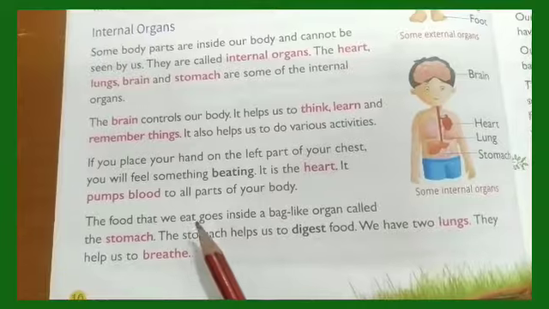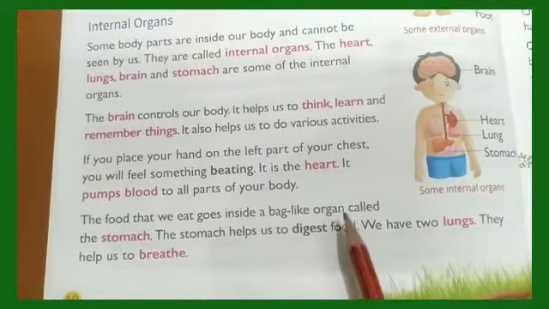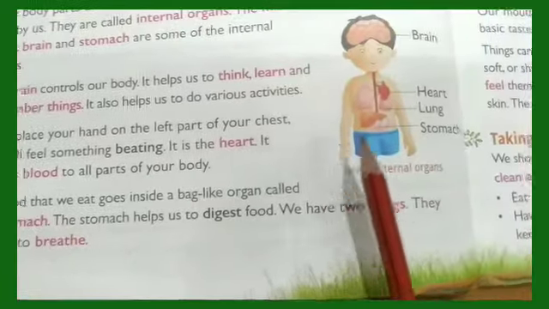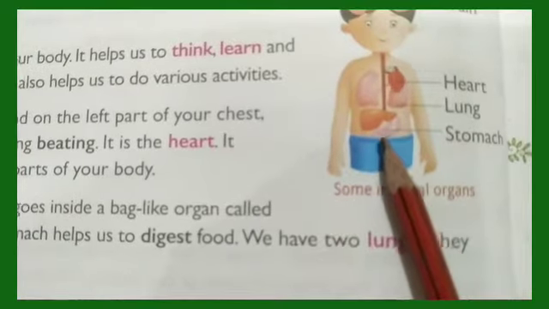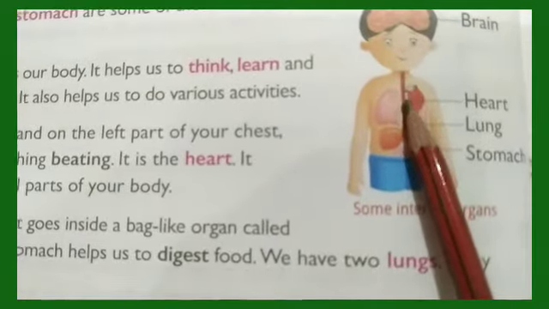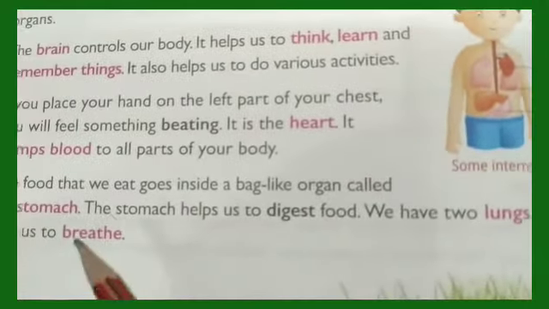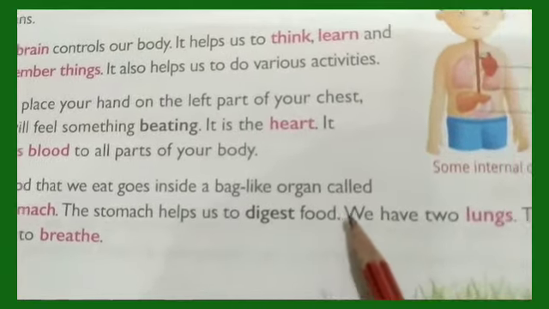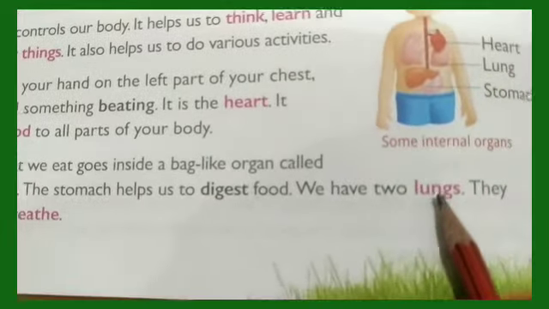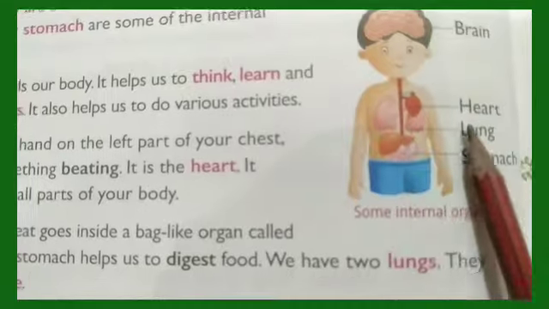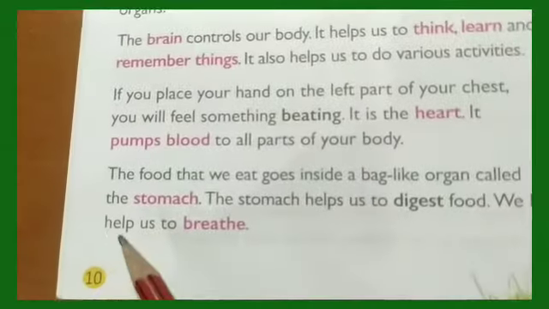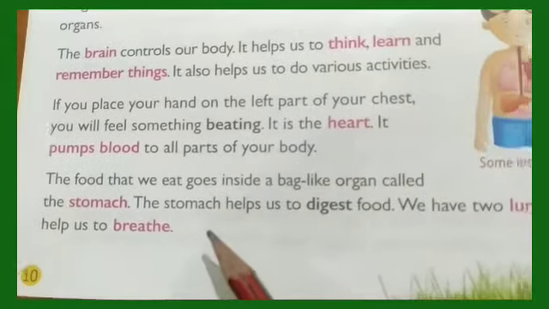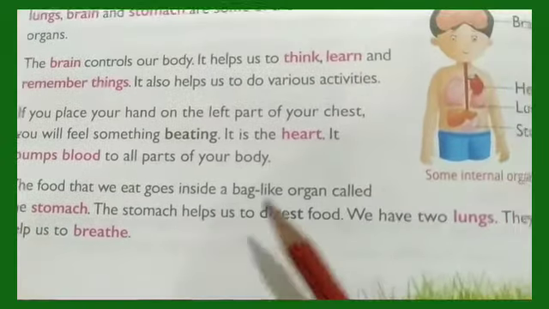The food that we eat goes inside a bag-like organ called the stomach. Look here. Where is the stomach? Stomach is here. It looks like a bag. Okay. So whatever we eat, it goes through this pipe and goes to our stomach. The stomach helps us to digest food. We have two lungs. See here, lungs. Two lungs. Where are they? 1 and 2. Right? They help us to breathe. You breathe in and you breathe out. And the lungs help us to breathe.